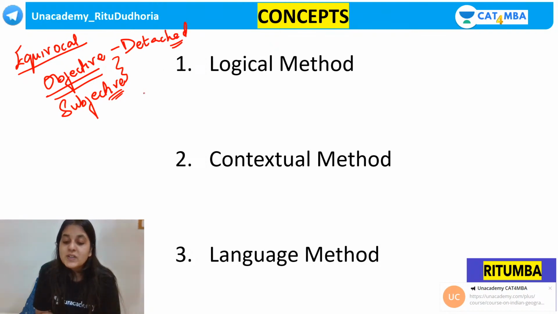You do not have any personal interest in that topic, as in you are not going to be benefited in any way. So you're looking at it in a very objective, detached, neutral manner. That is called an objective tone or a detached tone.